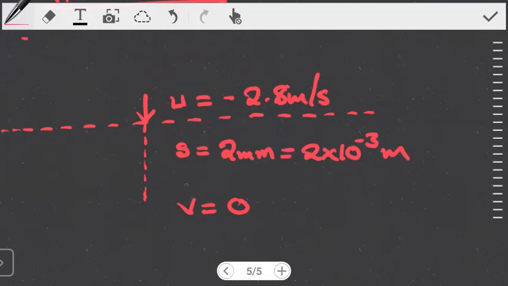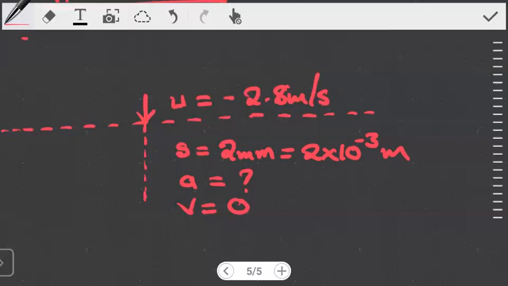Okay, now what we want to find is the deceleration that actually causes this stop to occur, or that brings something moving at negative 2.8 meters per second to rest in that short period of time. Now notice that here, I'm not talking about the acceleration being due to gravity, because this is no longer free fall. The hardwood is providing some resistance. So g is no longer the only thing acting on this. Here we're literally talking about just the influence of the hardwood on that particular object. We want to find the acceleration that brings about this change.